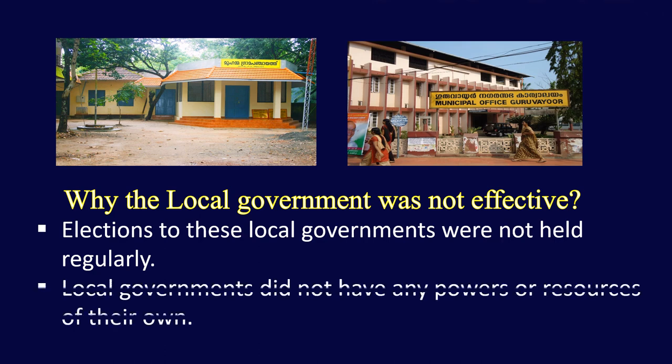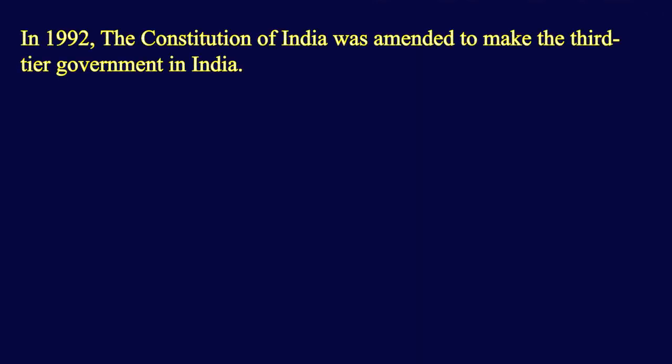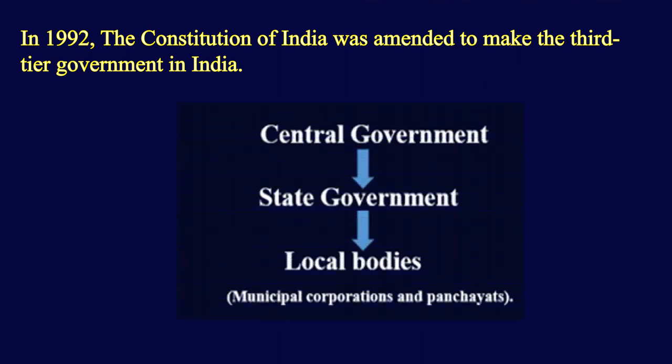And the second reason why the local government was not effective is that local government did not have any powers or resources of their own. That means for working at the ground level, local governments did not have any financial resources or money. So in 1992, the Constitution of India was amended to make the third tier of government in India. After this amendment, many changes took place in local government bodies.